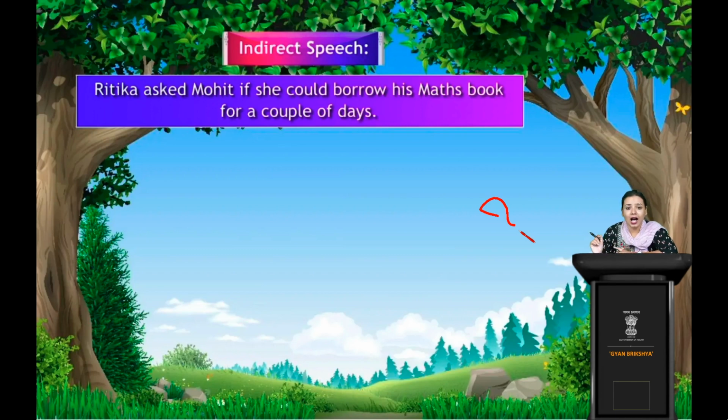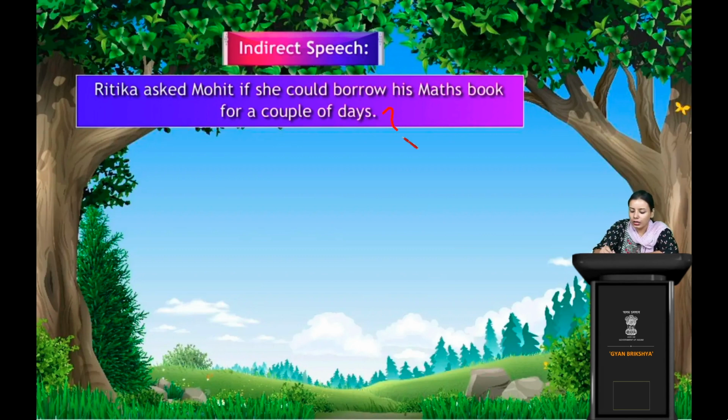We will use asked, because if you see a question mark in any sentence, the middle verb will be asked. Okay, so Ritika asked, because it is past form. So Ritika asked Mohit if she could borrow his maths book for a couple of days.